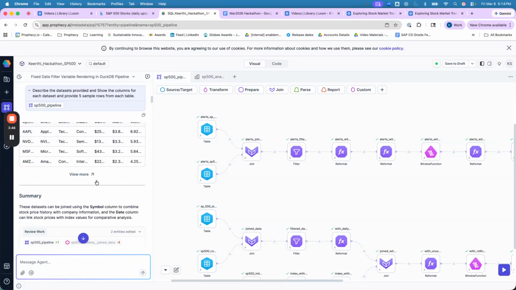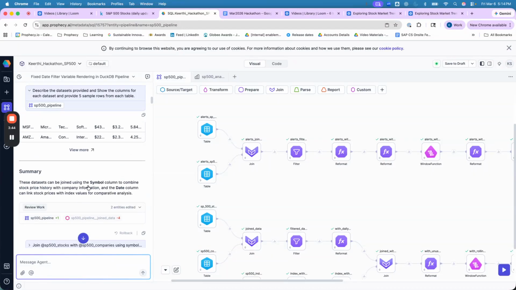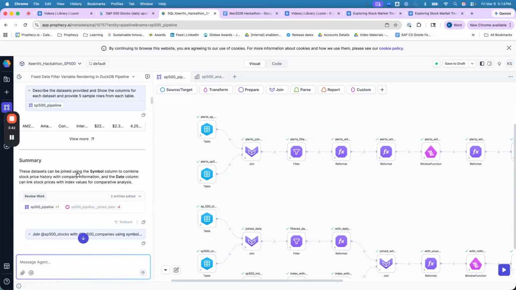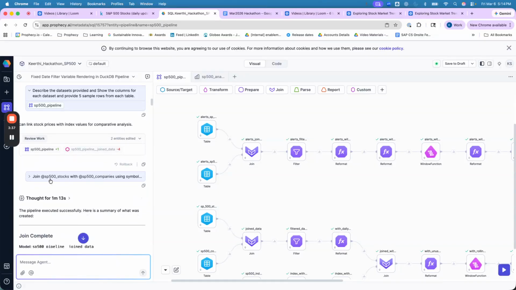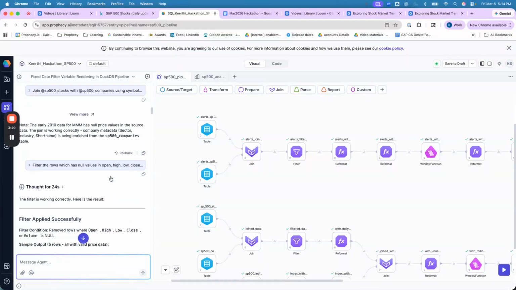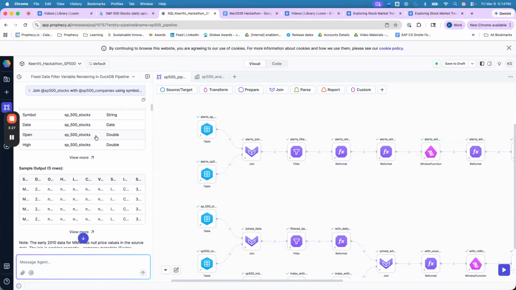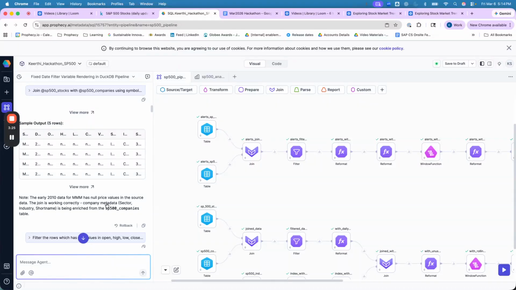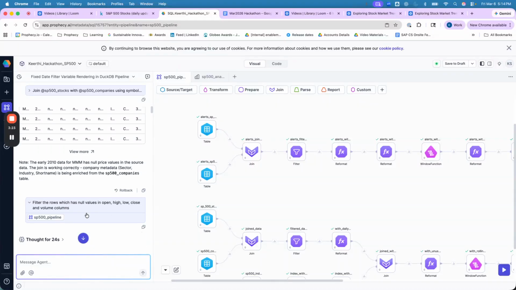And once I understood what data it has, it also prompted me that I can join the data sets using a symbol column. So I proceeded to ask for a prompt saying, hey, join the stocks and the company's data using the symbol field. And after it executed, I found that there are null values of the open, close, and the volume, which does not work for me.